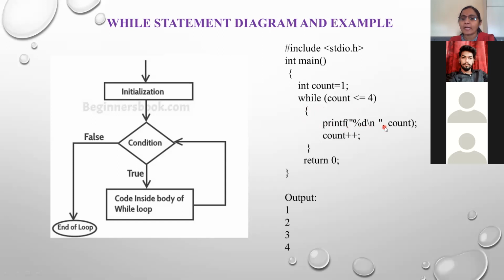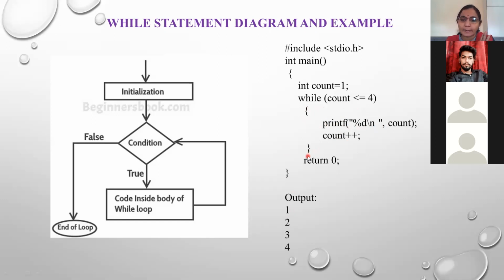Printf %d count. काय होईल? Countची व्हॅल्यू सुरुवातीला 1 होती. Just the count, the value of count will be printed. And at the bottom you see, just below the output word, the first value 1 will be printed on the screen. So after that, count plus plus. With this count plus plus, the value of count is incremented by 1, means 1 plus 1, 2.